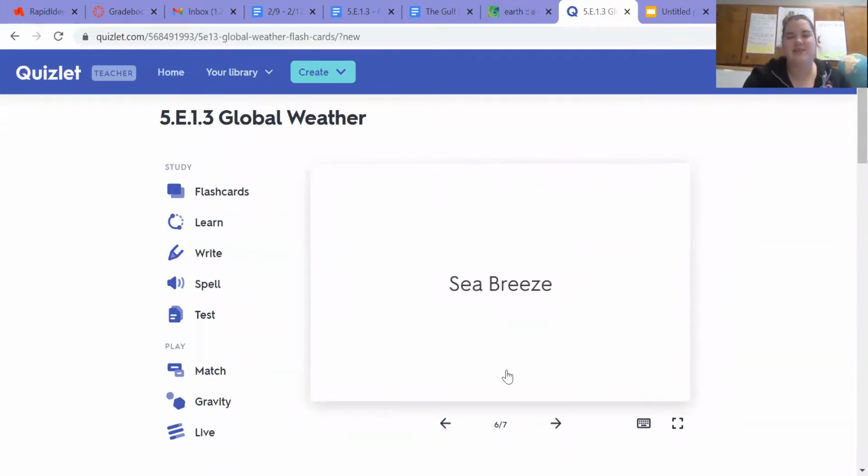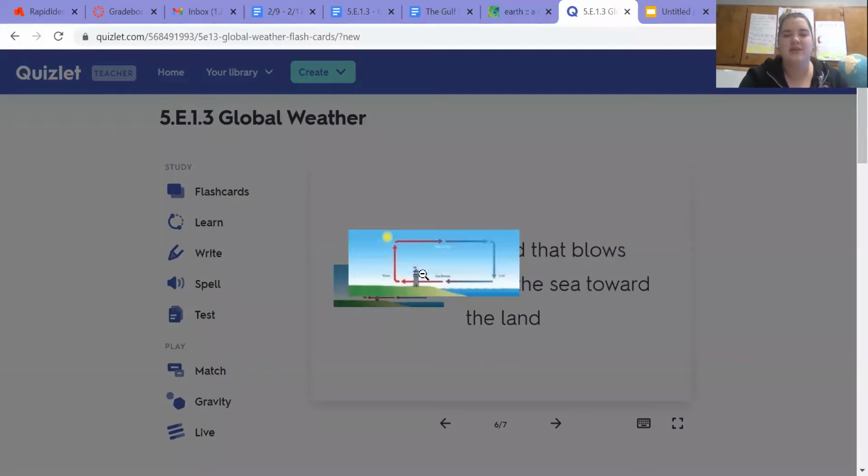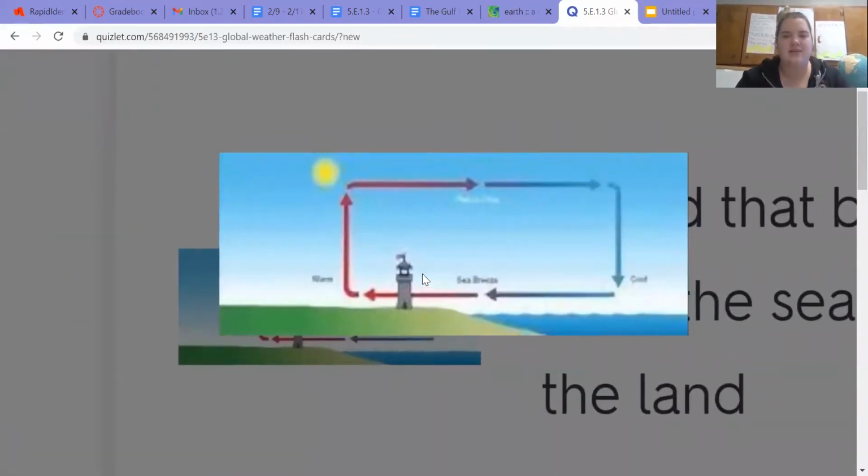Sea breeze is our next word, and sea breeze is a wind that blows from the sea toward the land. Let's look at the picture. Kind of zoom in on it. Okay, so you can see that it is starting out here at the sea. It's blowing in towards the land, and then it's kind of recycled back. Okay, so it makes a complete trip, but we can see that here it starts blowing in towards the land.